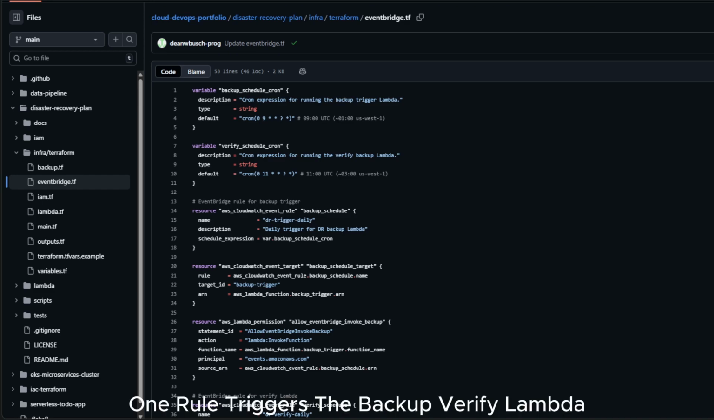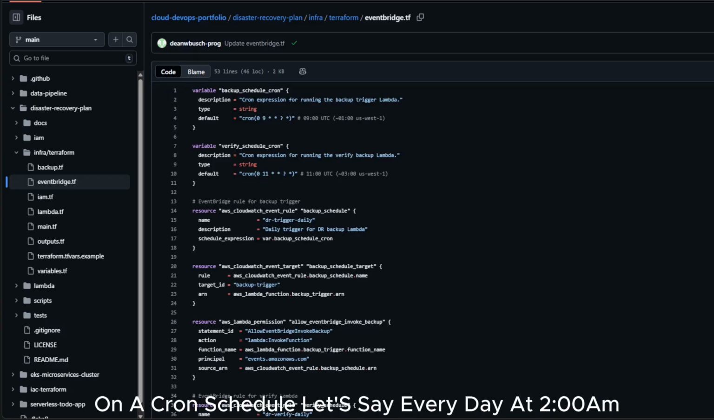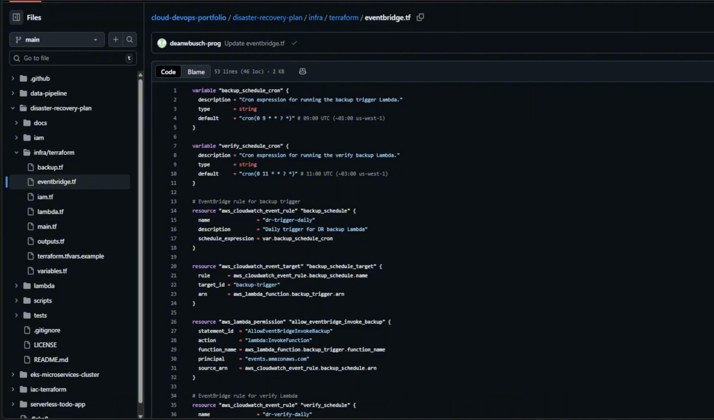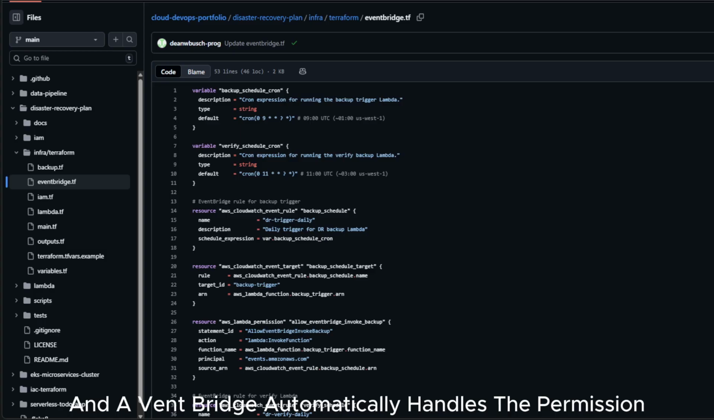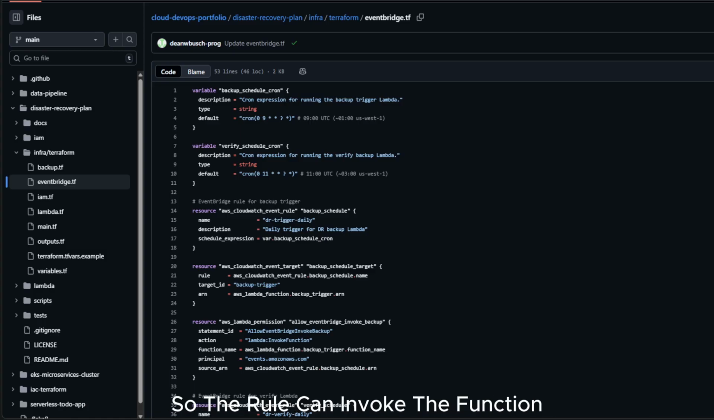In the eventbridge.tf, I define the EventBridge rules. One rule triggers the backup verify Lambda on a cron schedule. Let's say every day at 2 a.m. The target is the Lambda ARN, and EventBridge automatically handles the permissions so the rule can invoke the function.